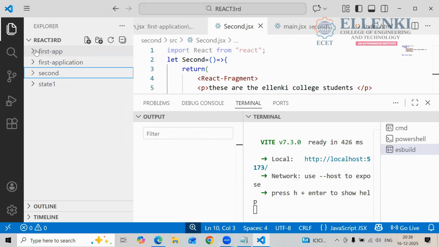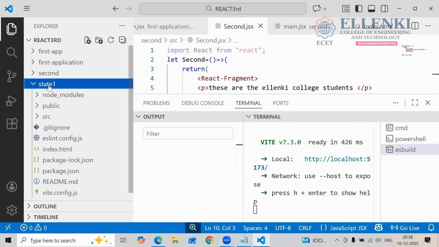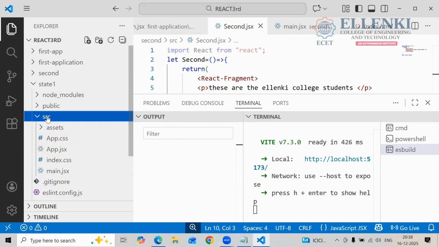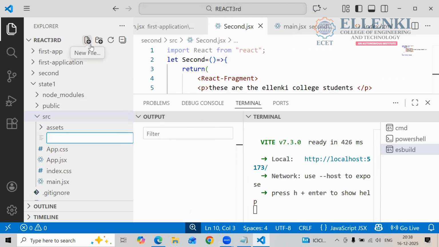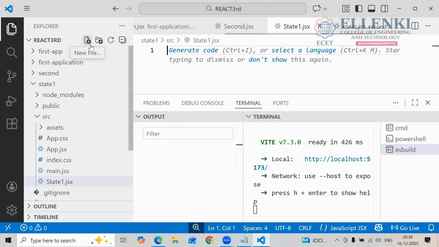Yes, so the project was installed, right? So what we are having in this state1 are the same files: node_modules, public, src. So if I want to create a component, where do you have to create the component? Source, right click, new file. So what is your component file name? state1.jsx. Enter.